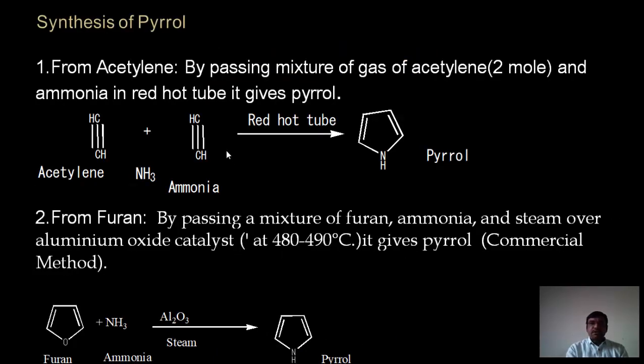We will first of all see the synthesis of pyrrole. The first common synthesis is from acetylene, by passing a gaseous mixture of 2 moles of acetylene and 1 mole of ammonia in a red hot tube to give pyrrole. This is the general reaction. And then from furan, it is also a very important reaction, by passing a mixture of furan, ammonia and steam over aluminum oxide as a catalyst at 480 to 490 degrees centigrade. It gives pyrrole. It is the commercial method. For large production, we will use this method. It is very important from the examination point of view also.